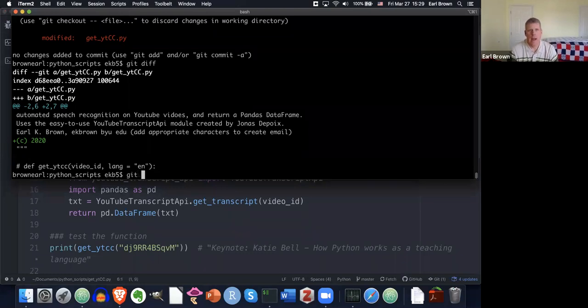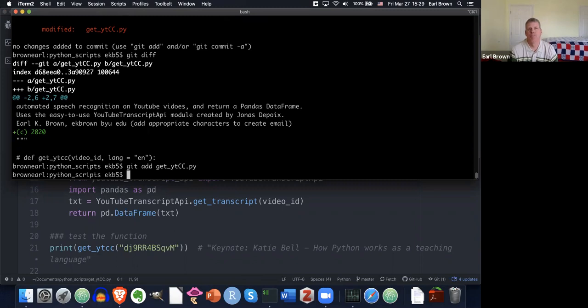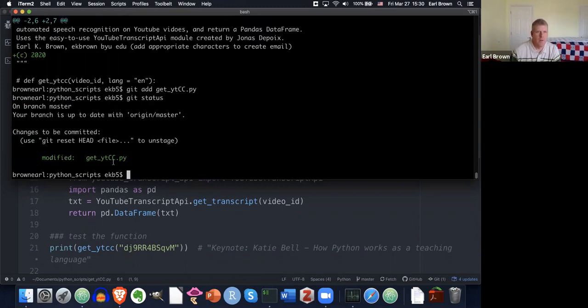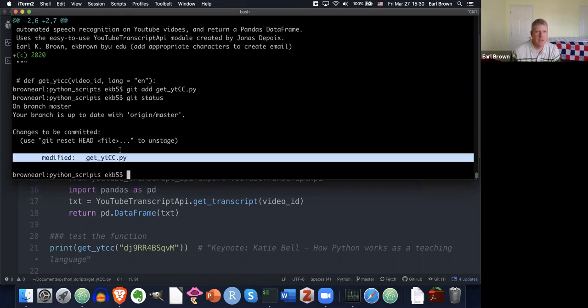So I say, okay, I want to add that file to what's called the staging area. So now it's saying, okay, you modified this, changes to be committed. It says, okay, I see that you have now staged that script to be pushed to a commit.